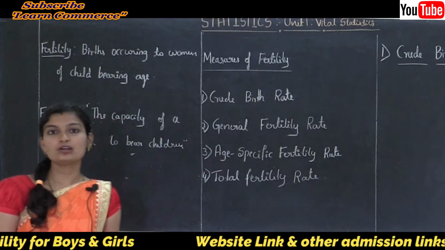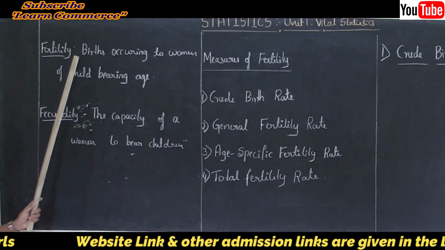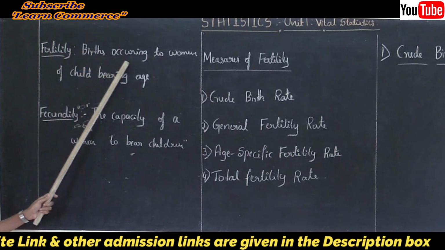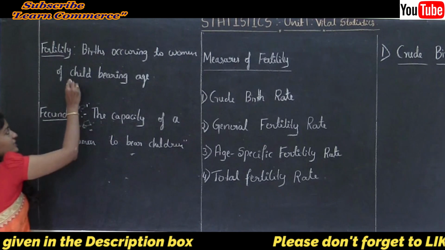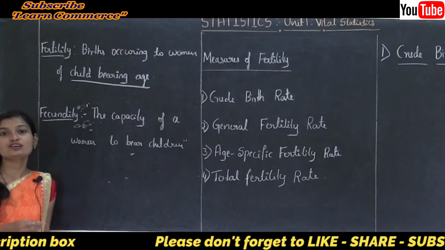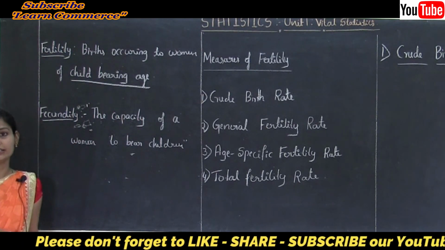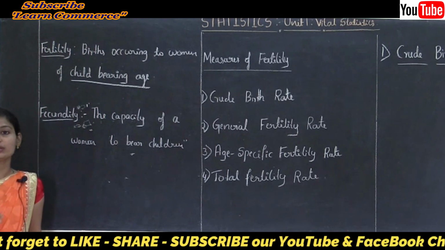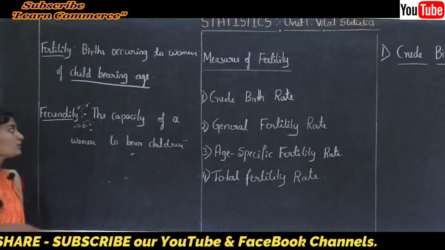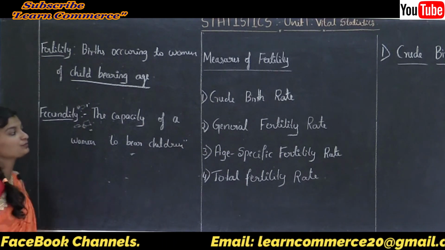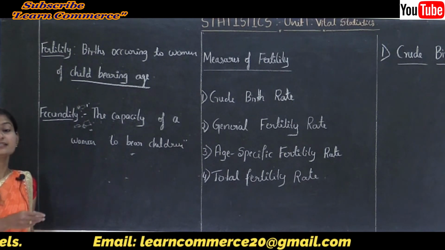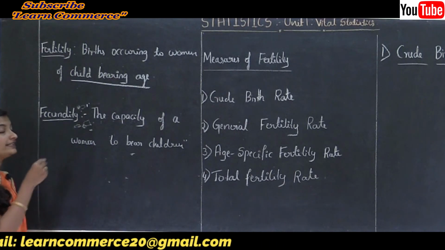Okay, the next important term is fertility. Fertility refers to births occurring to women of childbearing age. Here childbearing age refers to the age of females between 15 and 49 years. This period is also known as the germination period. Next, what is fecundity? Fecundity is the capacity of a woman to bear children. It means it is the maximum level of fertility that can be attained.